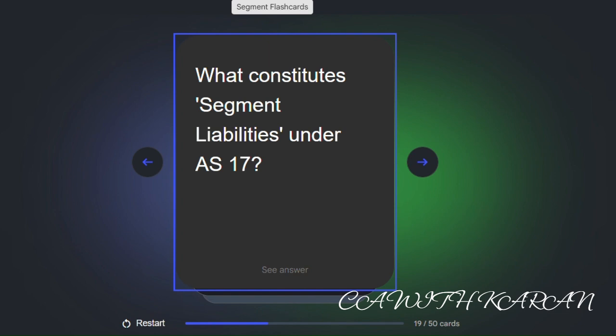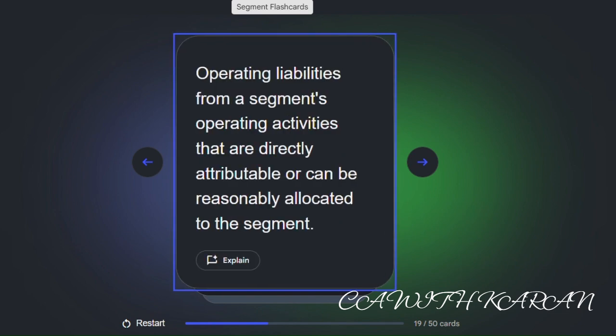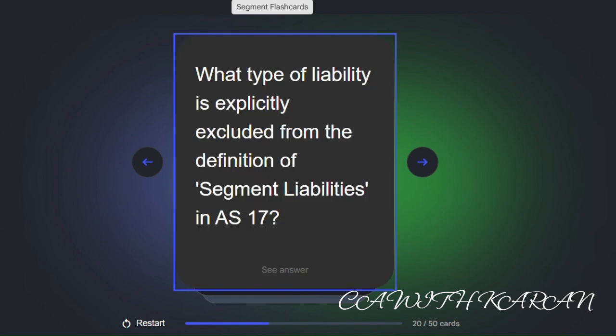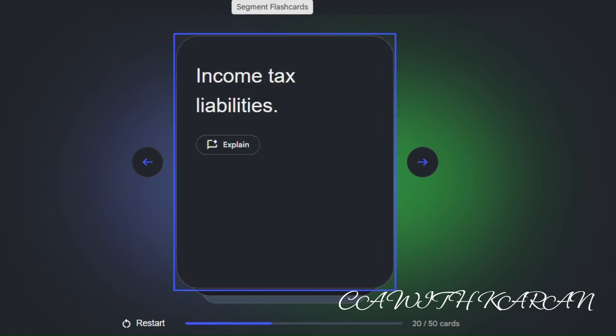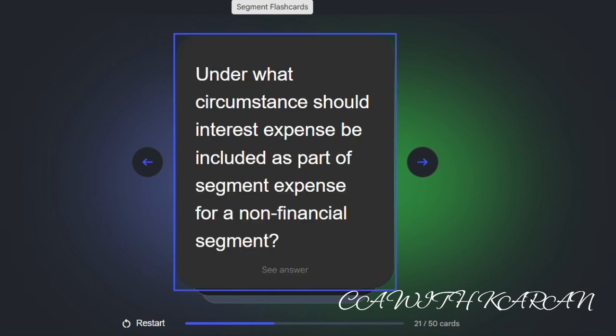What constitutes segment liabilities under AS 17? Operating liabilities from a segment's operating activities that are directly attributable or can be reasonably allocated to the segment. What type of liabilities is explicitly excluded from the definition of segment liabilities in AS 17? Income tax liabilities.